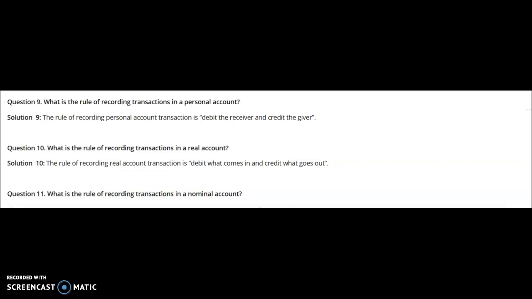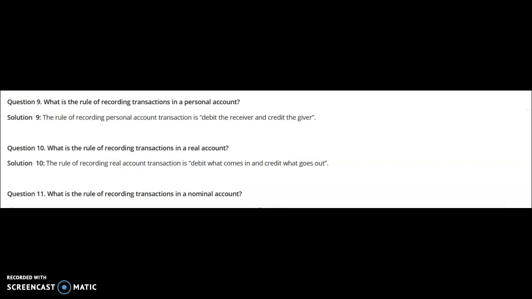So what are the different types of accounts under personal account? Natural personal accounts relate to natural persons. Artificial personal accounts are associated with companies, boards, or artificial entities. Artificial entity means the law recognizes them as persons, but they are not persons with bone and flesh. Then the representative personal accounts are all the accounts relating to outstanding, prepaid, unearned and accrued items.